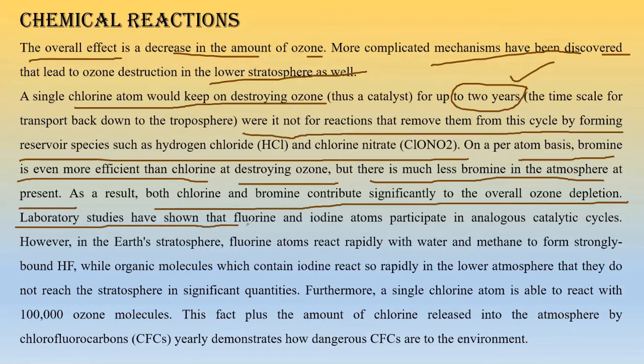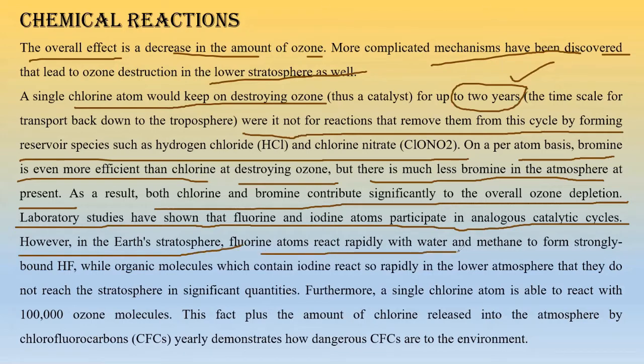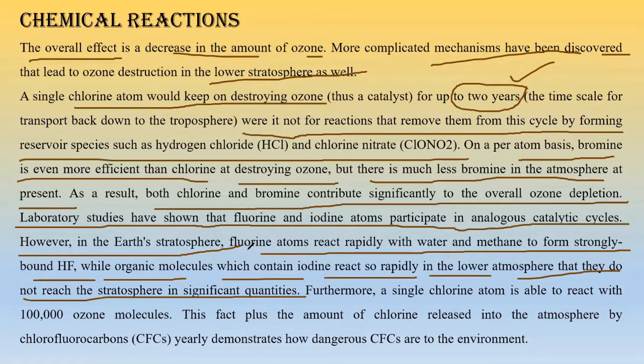Laboratory studies have shown that fluorine and iodine atoms participate in analogous catalytic cycles. Means they are not that much problematic, but this chlorine and bromine, they are hugely problematic. In the Earth's atmosphere, fluorine atoms rapidly react with water and methane to form strongly bound HF, and iodine-containing organic molecules react so rapidly that at lower temperatures they do not reach the stratosphere, right? So that's why they are not harmful.